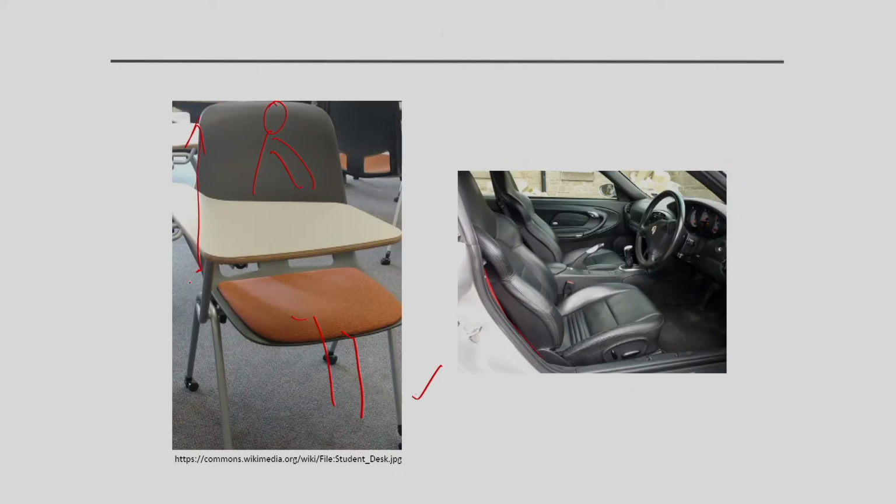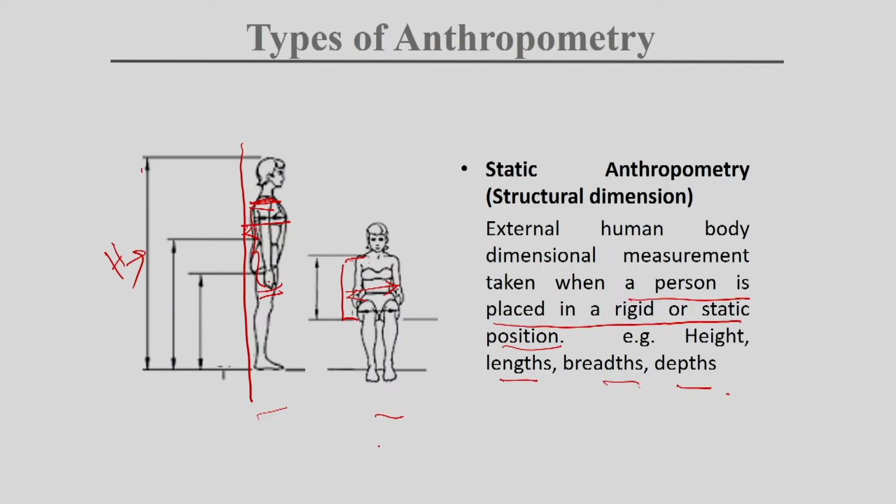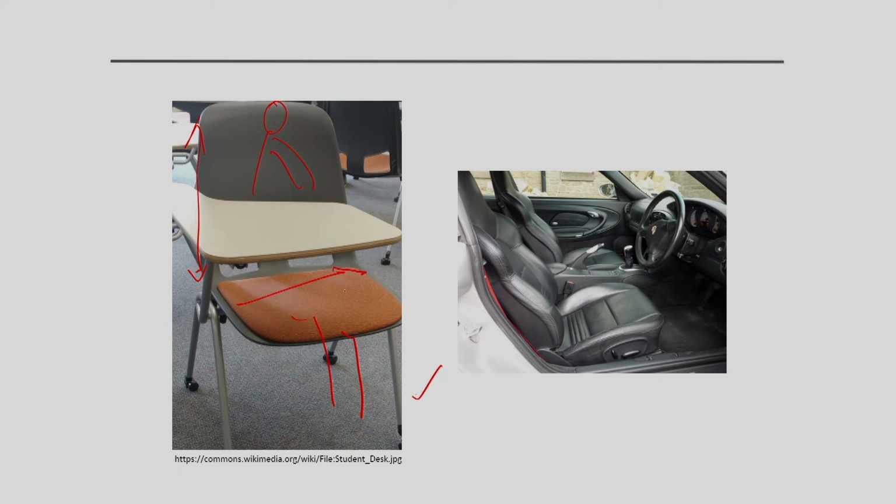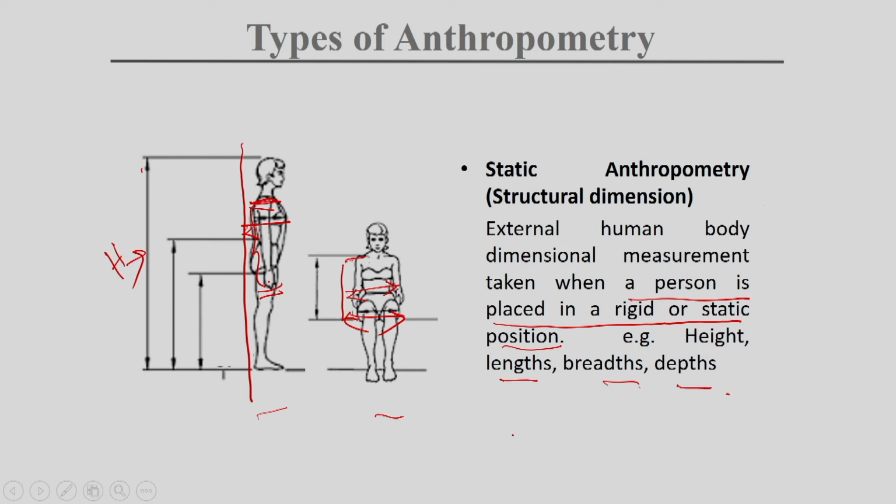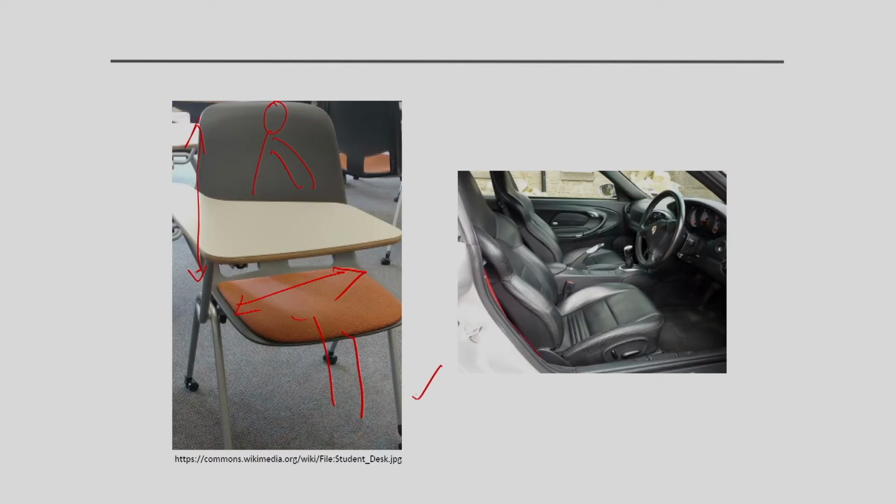Another thing, we need this breadth to design the seat breadth. In this type of case, we need static anthropometry, when the person is in a static condition and you need that type of product.